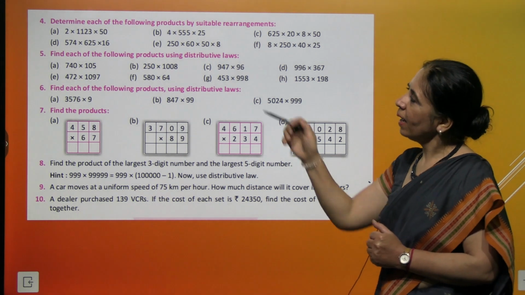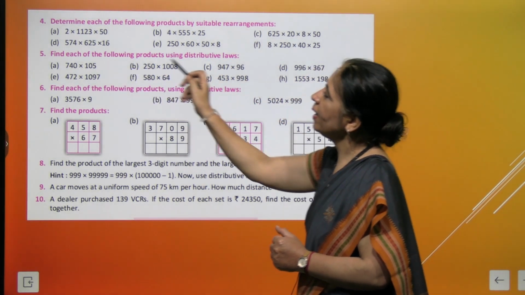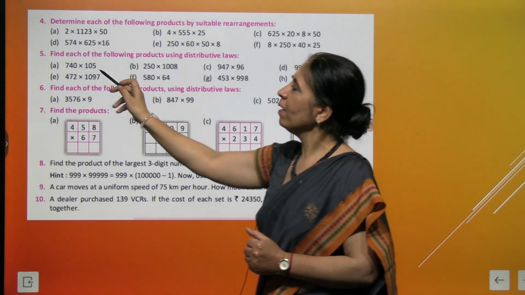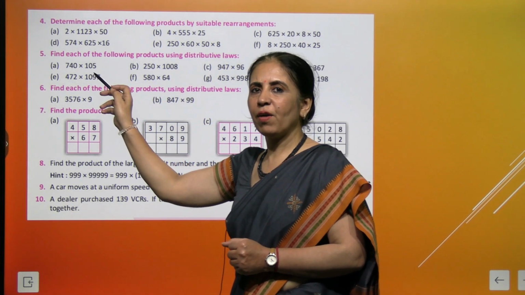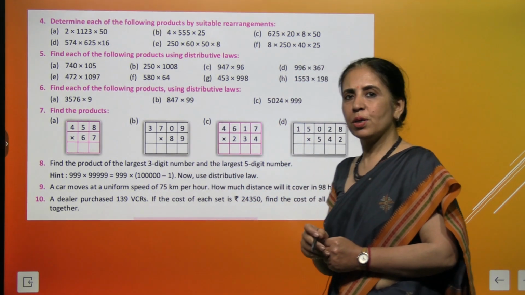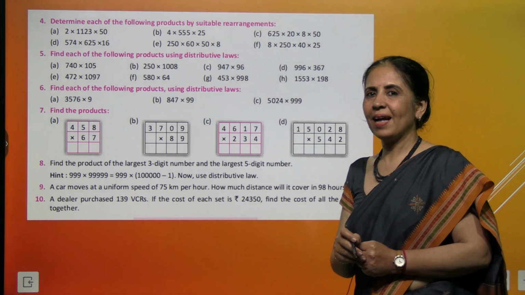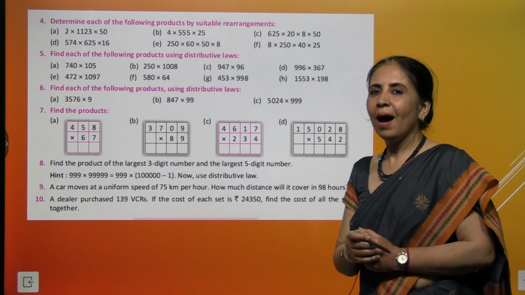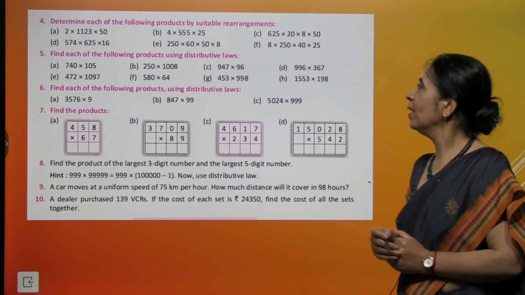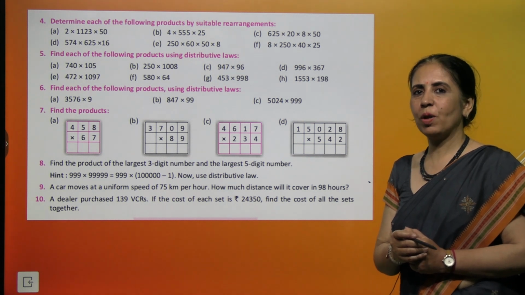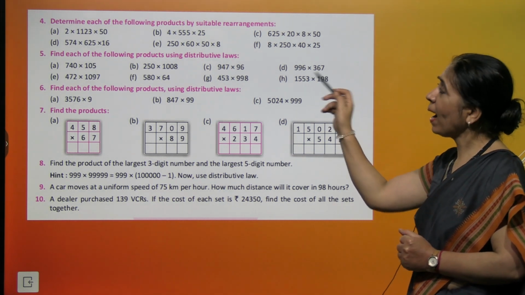based on it. Then we have find each of the following products using distributive law. So 105 here, we could write this 105 as 100 plus 5, yes. And we have 1008. What will you write it? Yes, that's 1000 plus 8. Wonderful. And 96 is 100 minus 4. And here we'll break this 996, which will be 1000 minus 4.